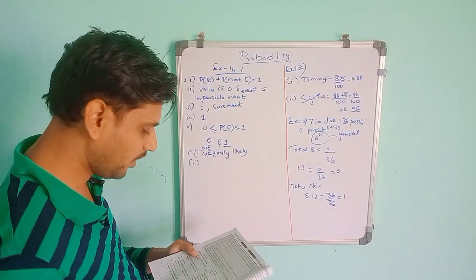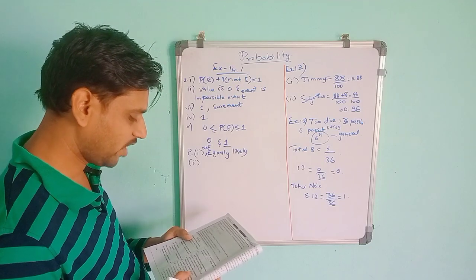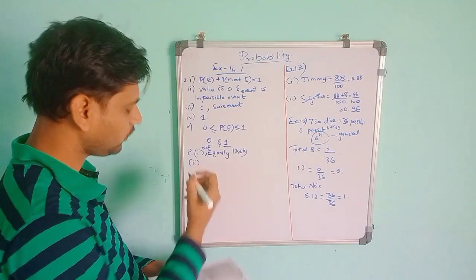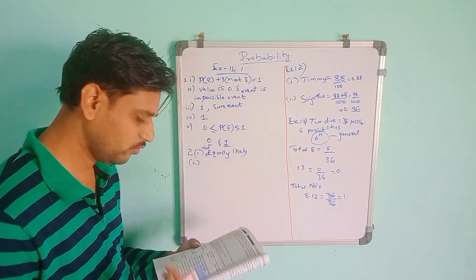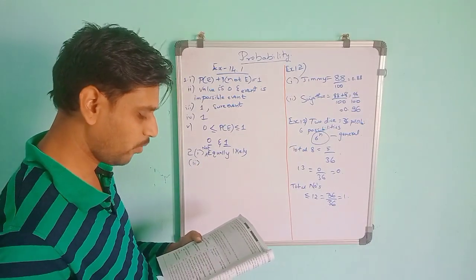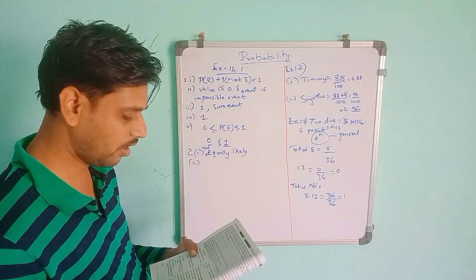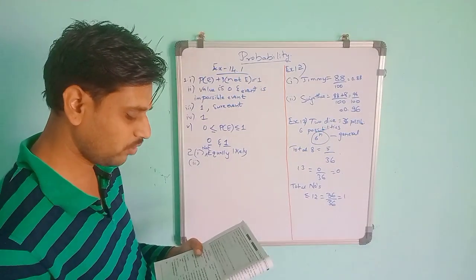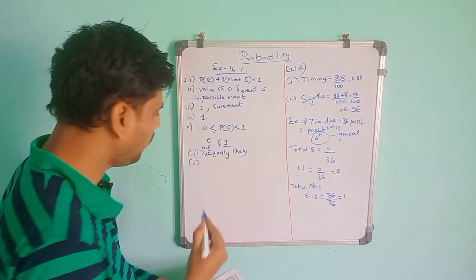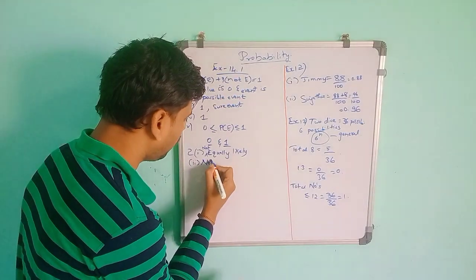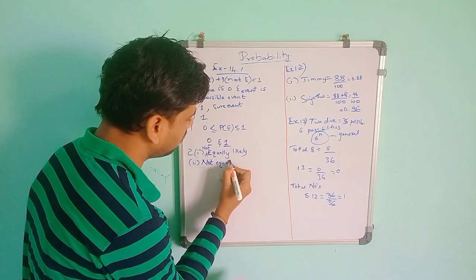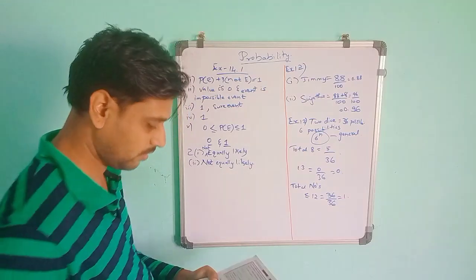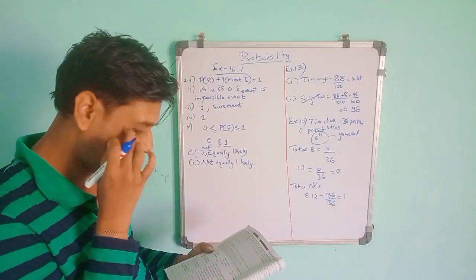Like the second one, a player attempts to shoot a basketball, she or he shoots or misses the shot. So here also, if a player is good, he can shoot the basketball, but if a player does not have the ability, then he can miss the shot. So it is based on two factors. So it is also not equally likely, because it depends upon the player's ability or strength.